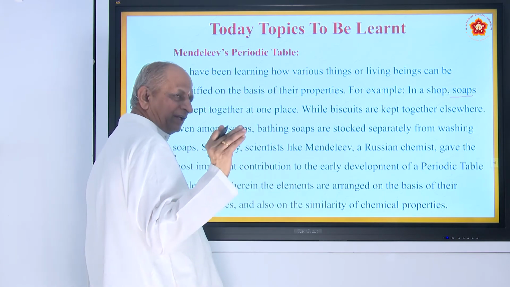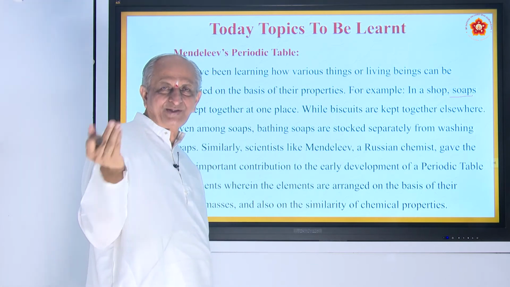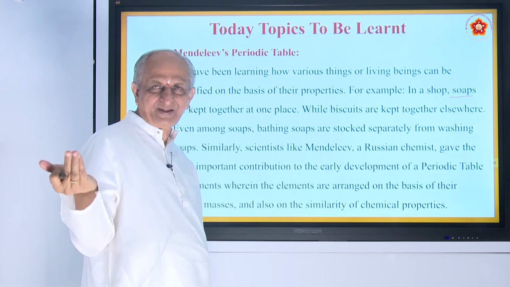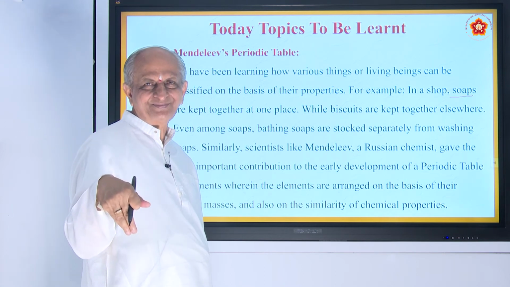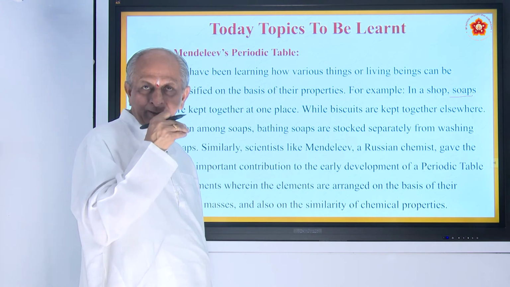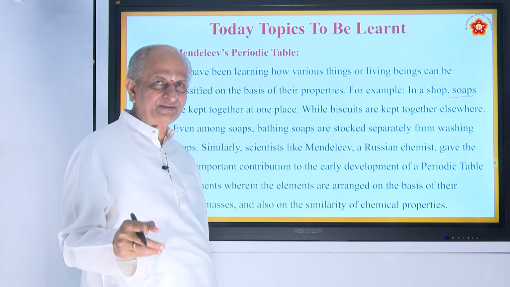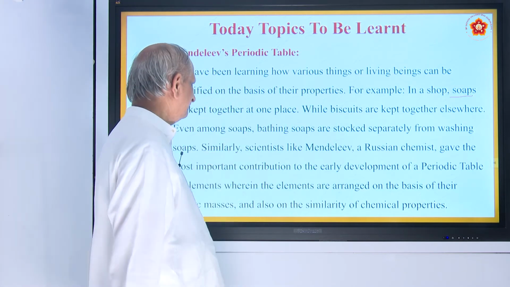Similarly, ice creams another corner. Then fruits, vegetables, groceries, clothes, chappals, what not. In a mall you will get all kinds of things, but to make it easy for selection and purchase, what they do is they classify.